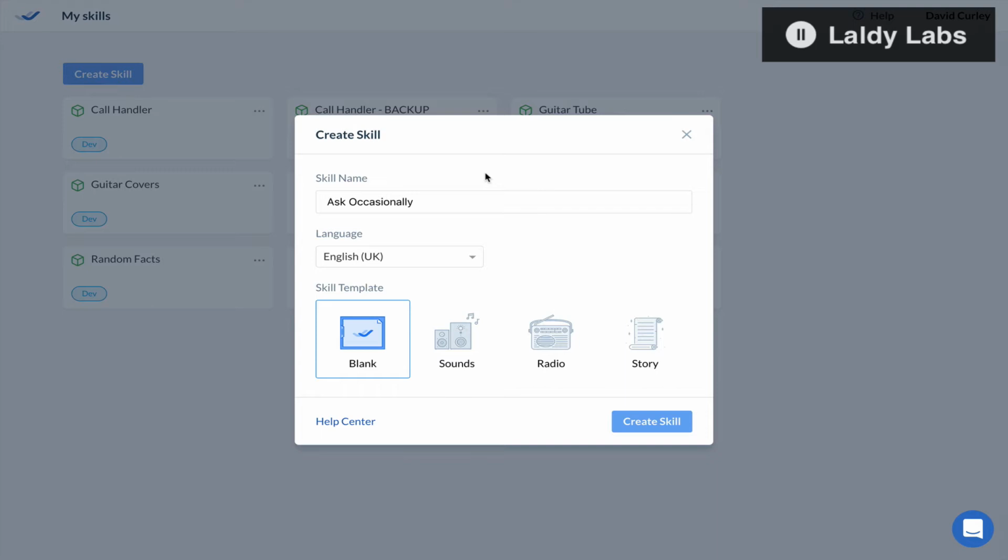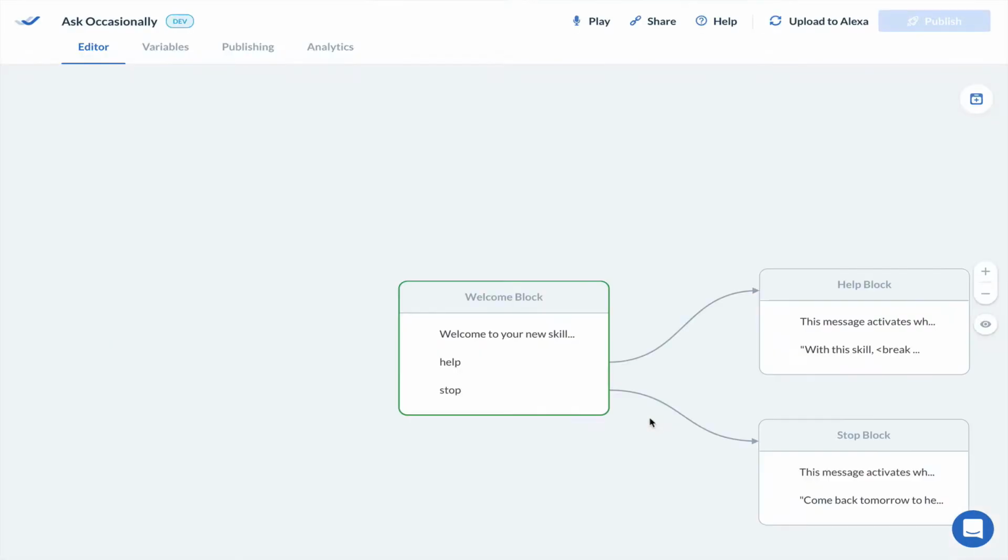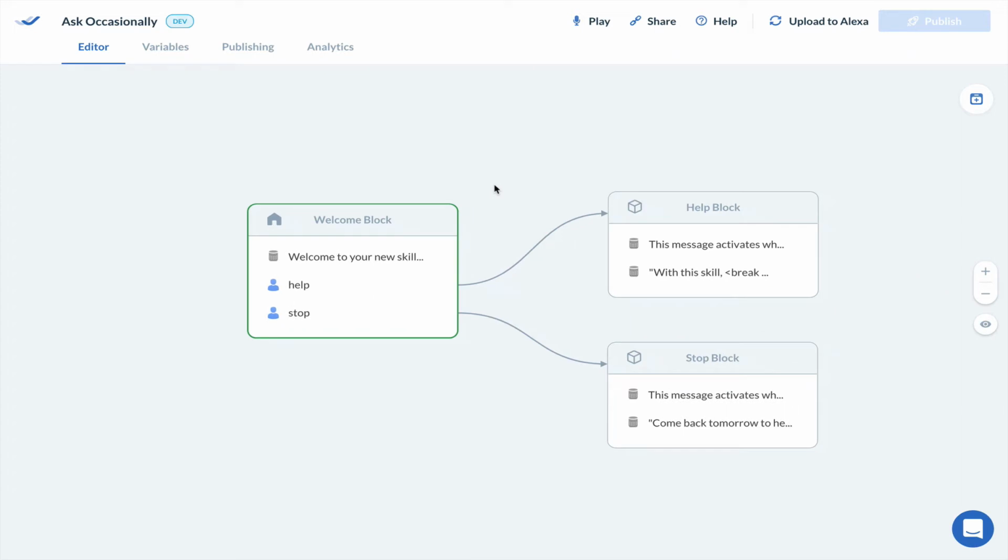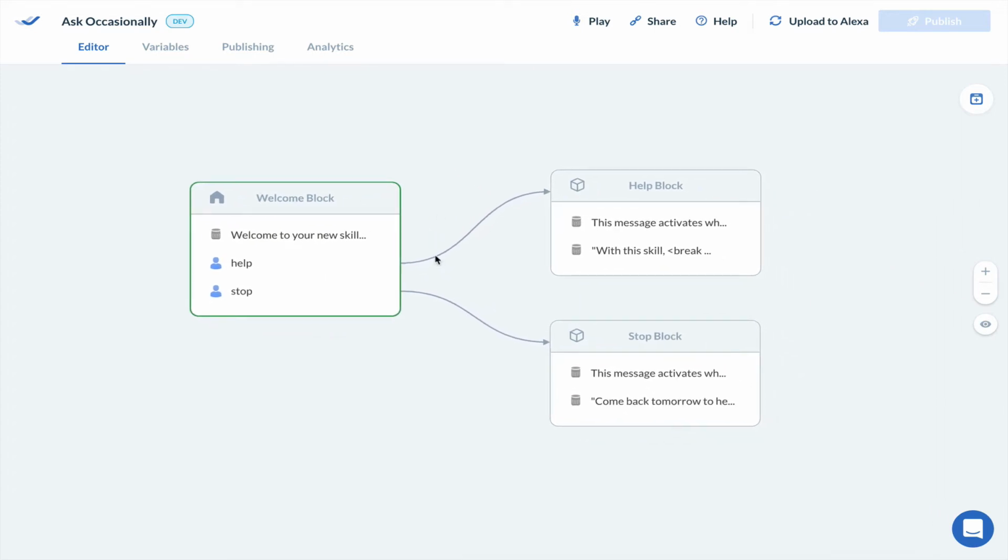So to do that, I'm going to create this custom skill in Storyline called Ask Occasionally. And I'm creating this in the English UK store. If that's not obvious, that's my home store. So let's create that skill. And there's the default skill that Storyline has created for me.